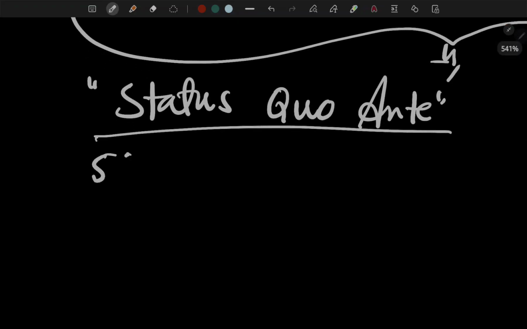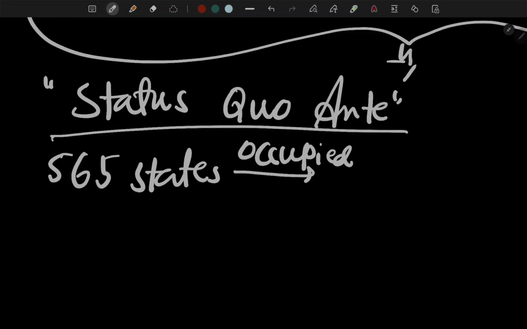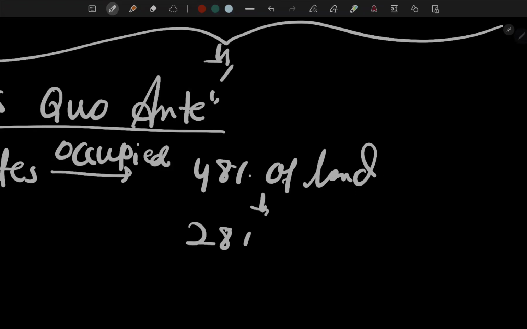This returning of power to the princely states which basically surrendered it is known as status quo ante. Under this, the 565 princely states occupied 48% of land and 28% of the population, right?